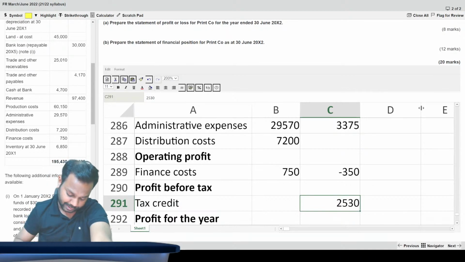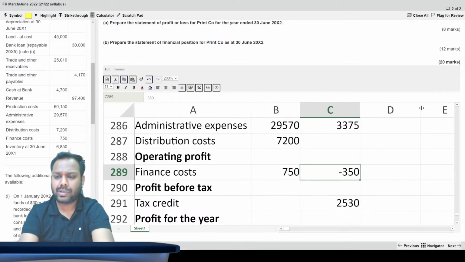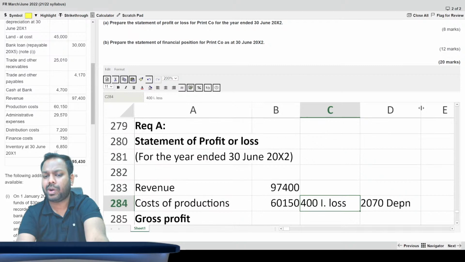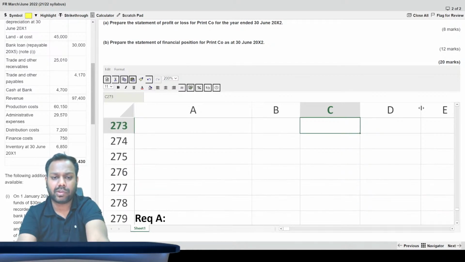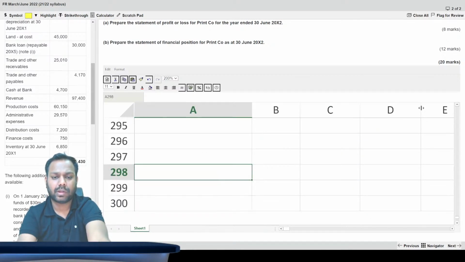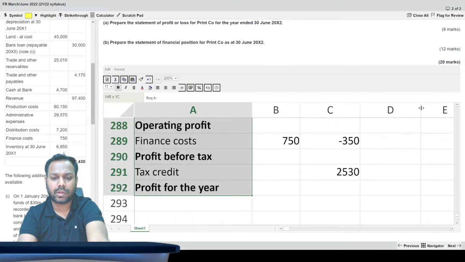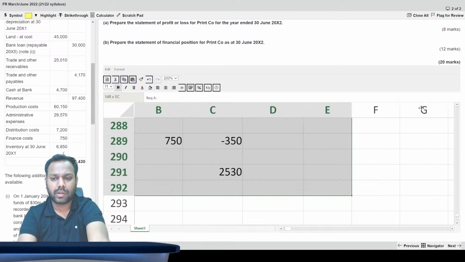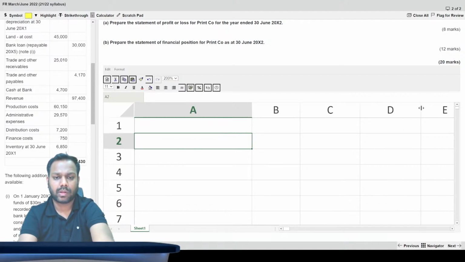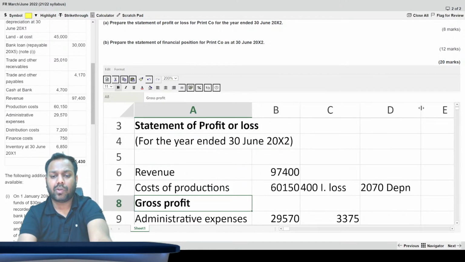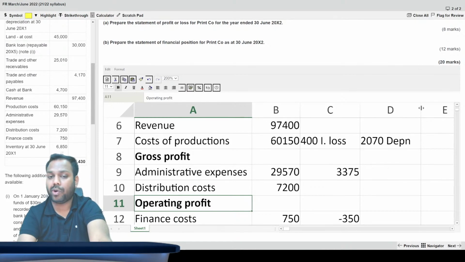Okay, now I think that's all, nothing else. Now tell me, when we have to calculate the cost of production, it means what?